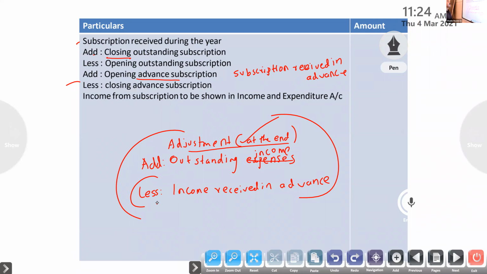So through this way only, we will calculate the amount of subscription. Now you have to study this one. Subscription received during the year. With that, if there is outstanding subscription at the end, you have to add it, and less the opening. Then subscription received in advance: we know that the end is less only. Opening add, closing less. But outstanding means the opposite: closing add, opening less. Through that way only, we will get the amount of subscription.